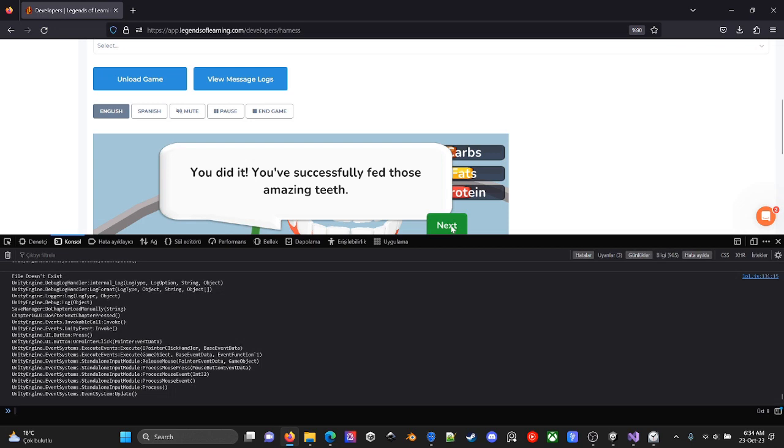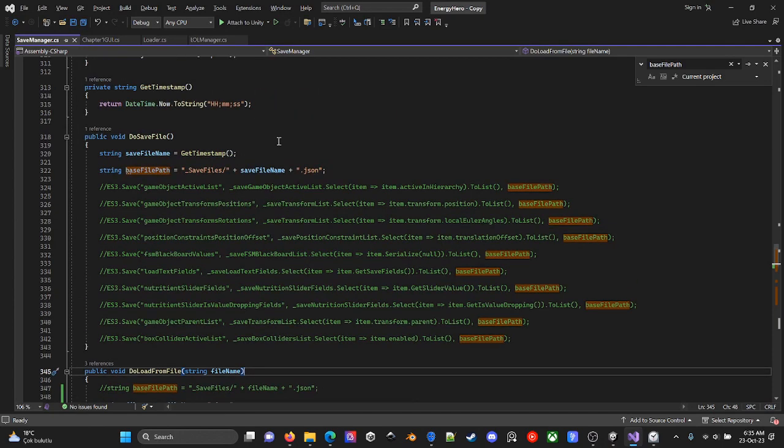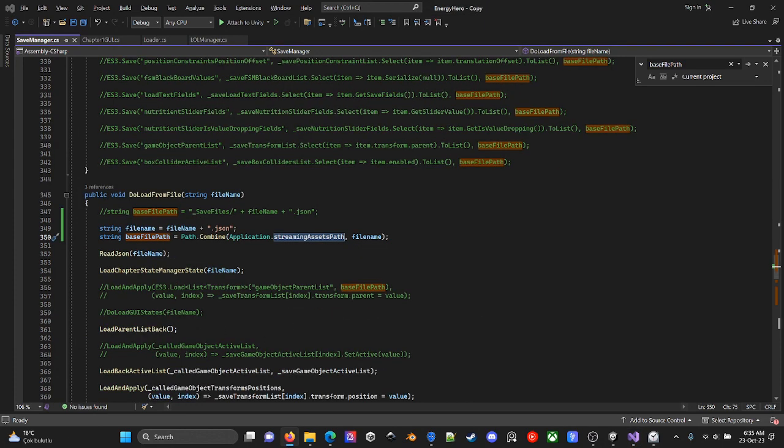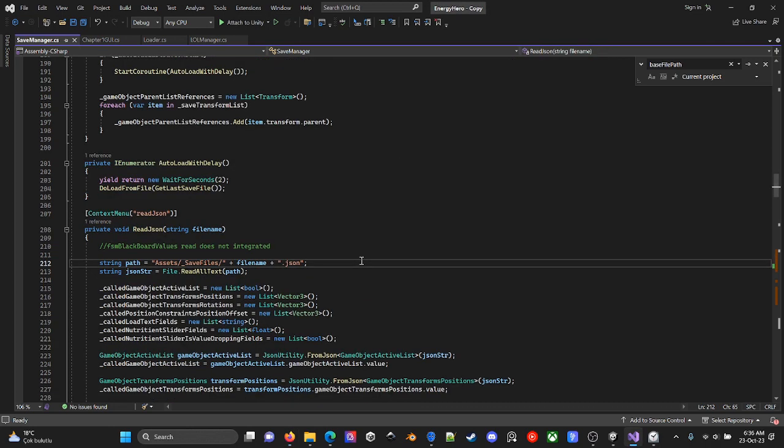Because it says file does not exist. But why doesn't the file exist? Load in chapter, load manually. Let's see my save manager, load from file, file name .json. Okay, why? Am I missing something? Place your JSON file in assets resources. Yes, the JSON file is already there.